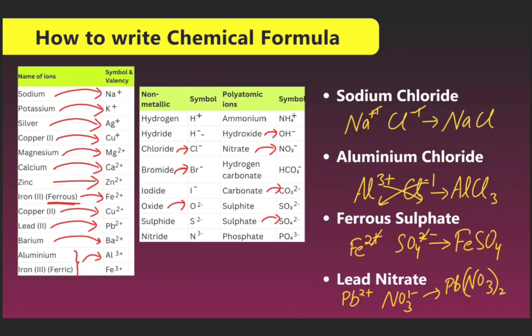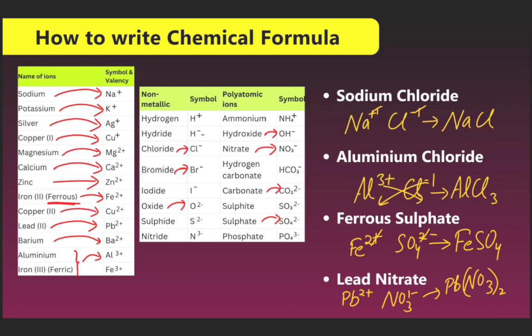So we can see how we form the formula. When sodium ion reacts with chloride ion, it forms NaCl, sodium chloride. Now we discuss aluminum chloride. The aluminum ion is Al3 plus and the chloride ion is Cl minus. Here the chloride atoms will be 3, then the compound formed is AlCl3.